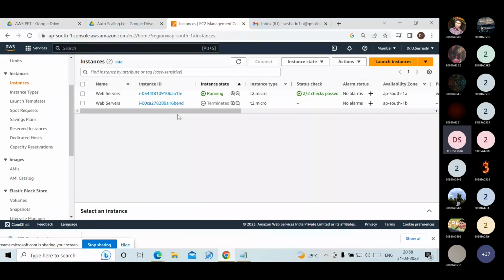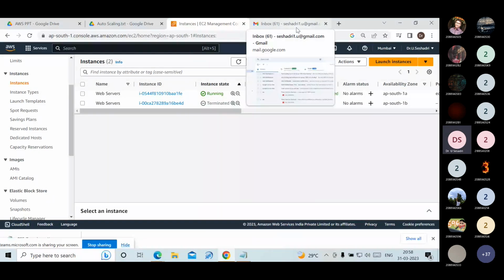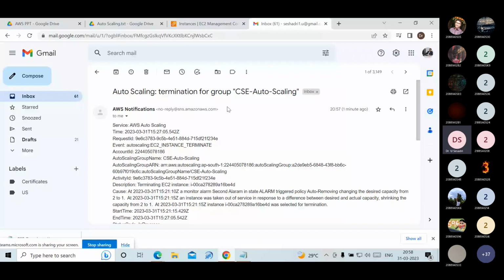Did I get the message or not? I gave the SNS option, so you have to check my mail ID. See that: auto scaling termination for group CSC auto scaling. The server is deleted because the CPU utilization is only 20%. No need of two servers; one server is enough for your business.